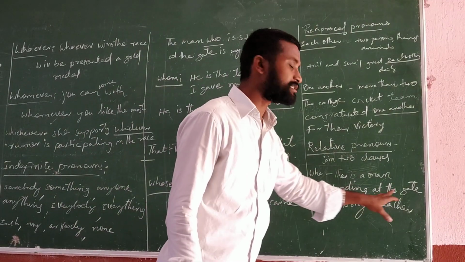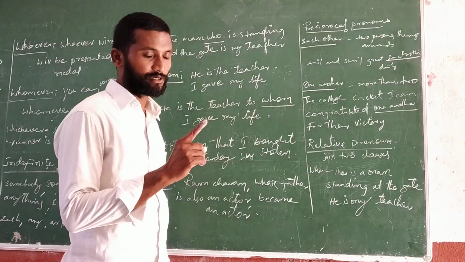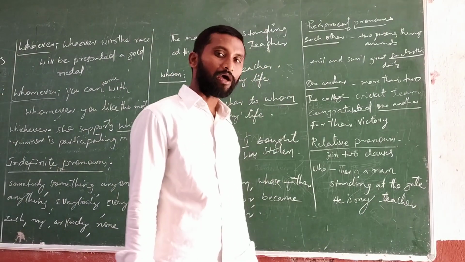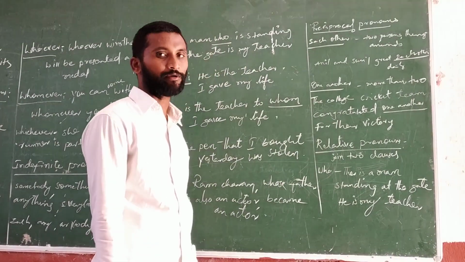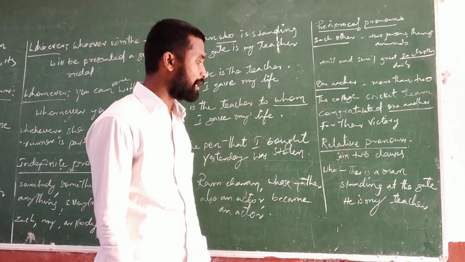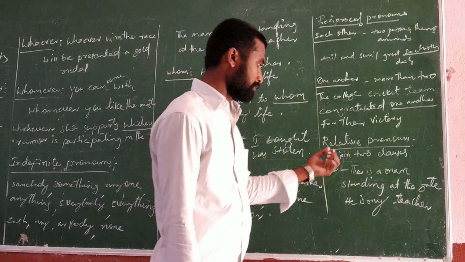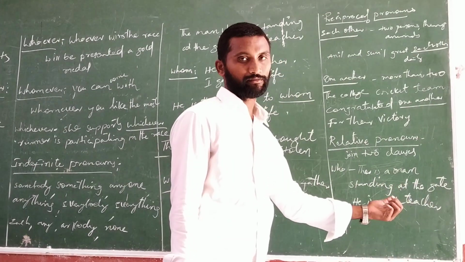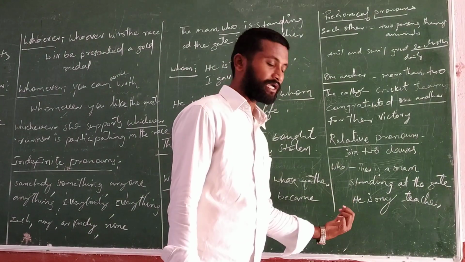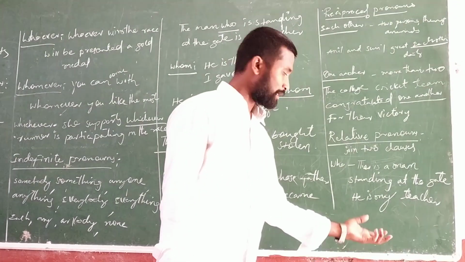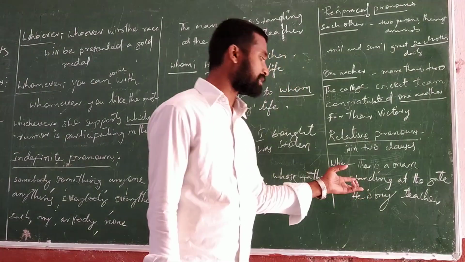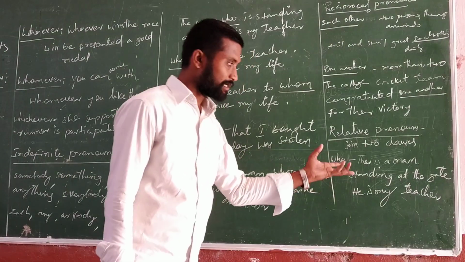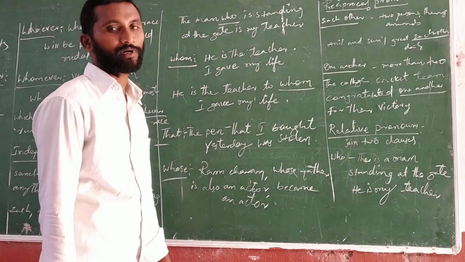There is a man standing at the gate is the first sentence. The second one is he is my teacher, or a friend, or a neighbor, or cousin, or a brother. These two sentences are combined with who, because here we are talking about persons.